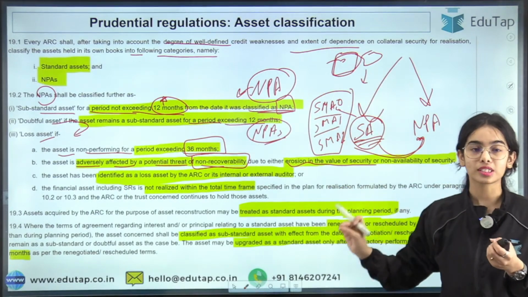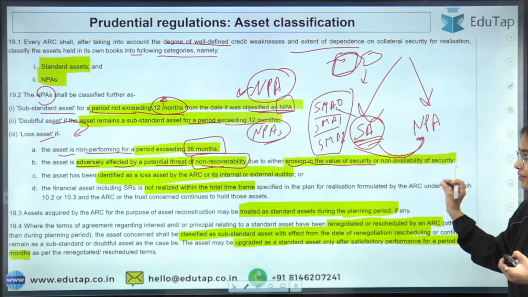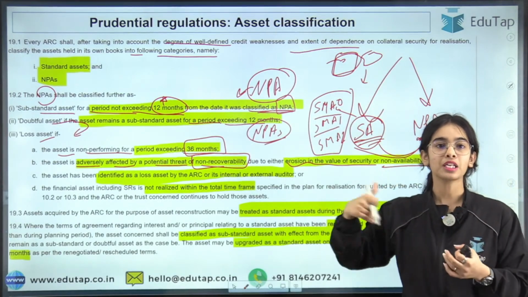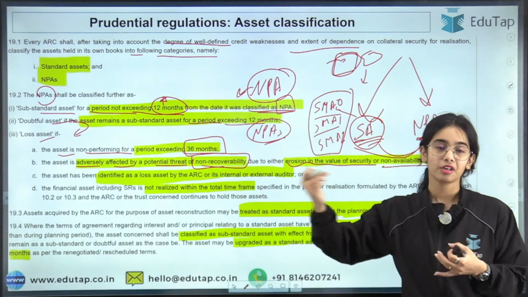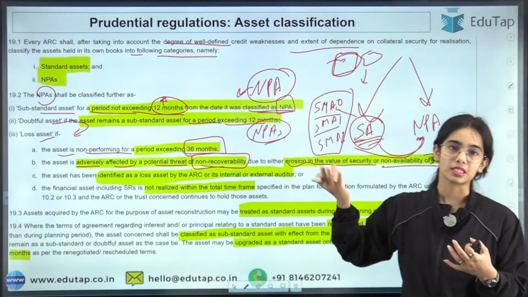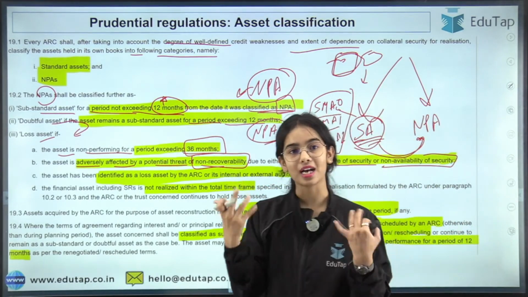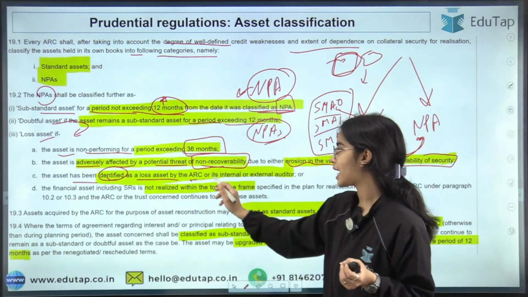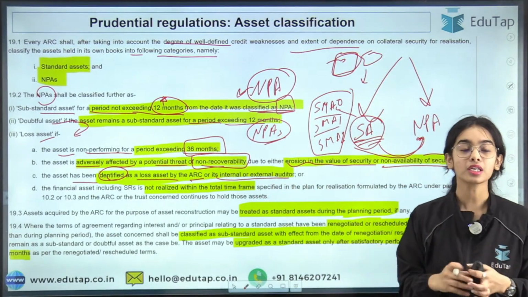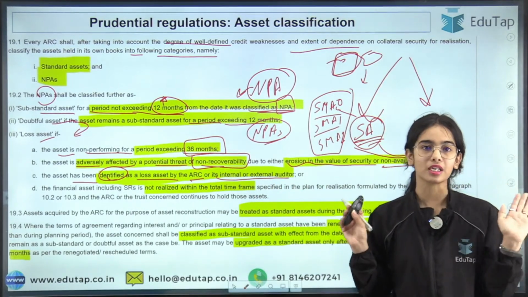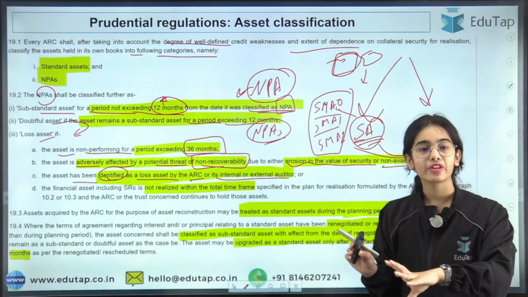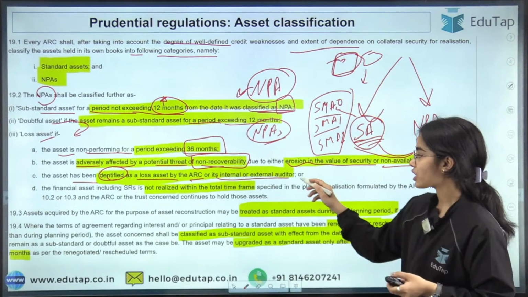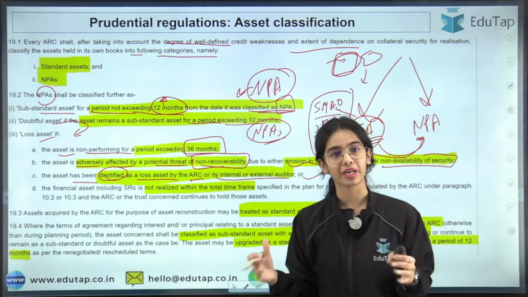So the collateral has lost its value, the collateral has eroded, or there is non-availability of the security: the land has been passed on to some other person without the awareness of the ARC or the bank. So the collateral has been dissolved. The asset has been identified as a loss asset by the ARC or its internal or external auditor. So the ARC has said that we cannot recover this. We have done everything, we have tried to restructure it, reconstruct it, but we cannot recover it now. So if they identify it as a loss asset, it becomes a loss asset.